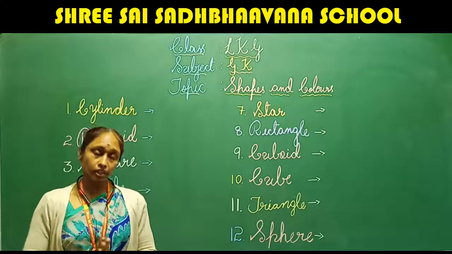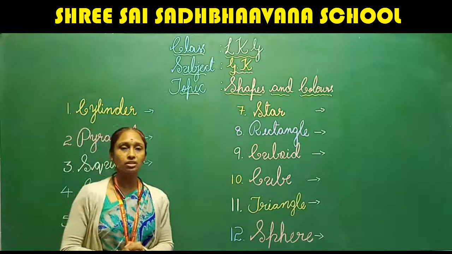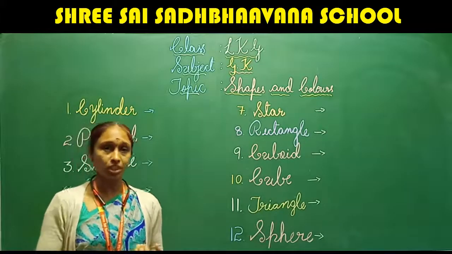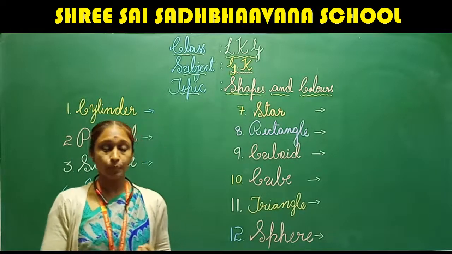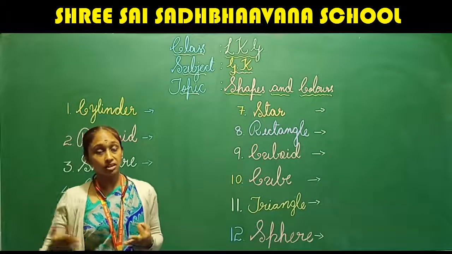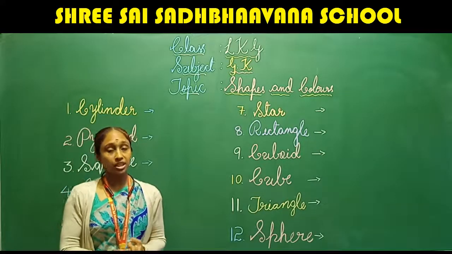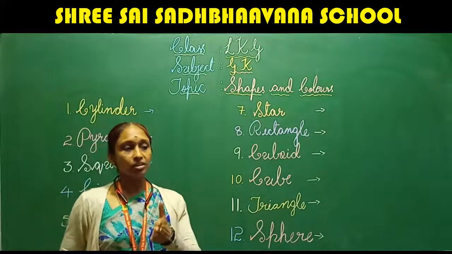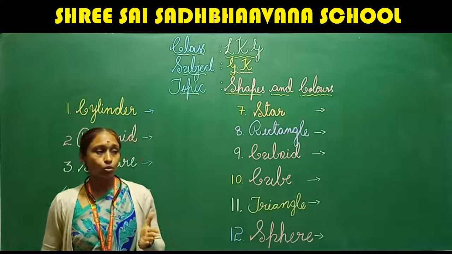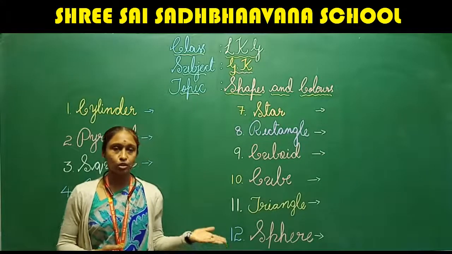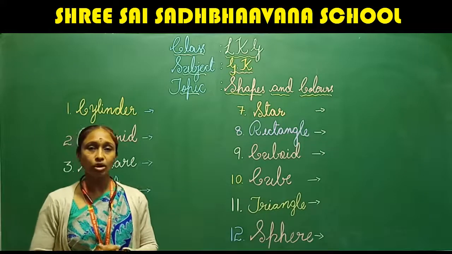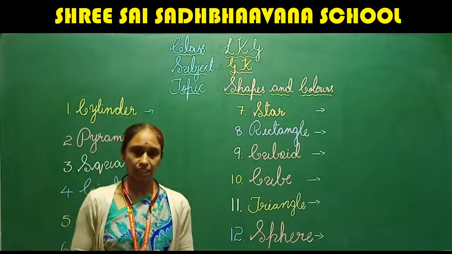Including that, you are going to learn GK, general knowledge, about the food we eat, about the seasons, and about the games, that is indoor game and outdoor game. The games we play outside the door are called outdoor games, and the play things we play inside the room or at your house are called, yes, indoor games.